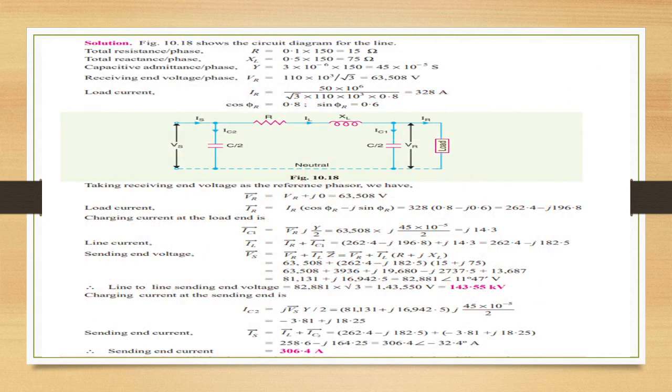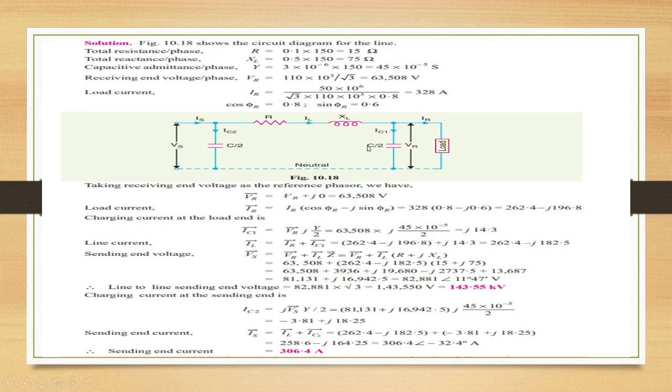So in the circuit diagram, total resistance per phase is 0.1 into 150, that is 15 ohms. XL is 0.5 into 150, that is 75 ohms. Capacitive admittance per phase is 45 into 10 power minus 5 Siemens. Receiving end voltage is 110 into 10 power 3 by root 3, that is 63,508 volts. Load current IR is 50 into 10 power 6 by root 3 into 110 into 10 power 3 into 0.8, that is 328 amps. Cos phi R is 0.8, sin phi R is 0.6.